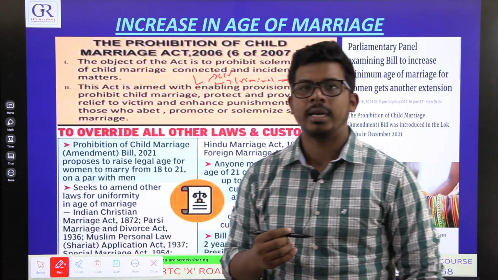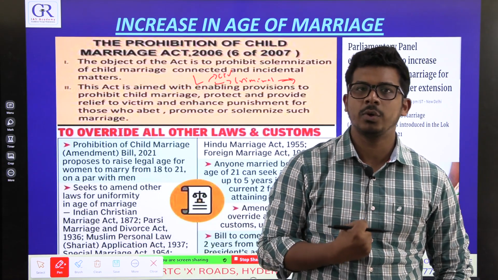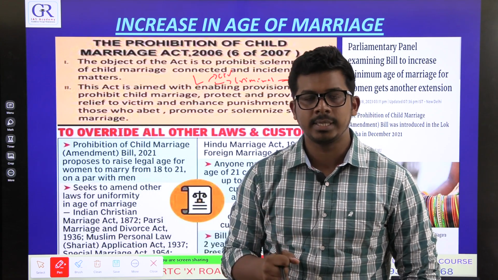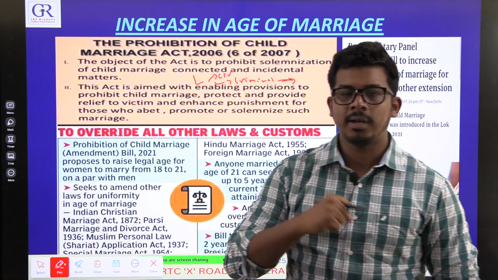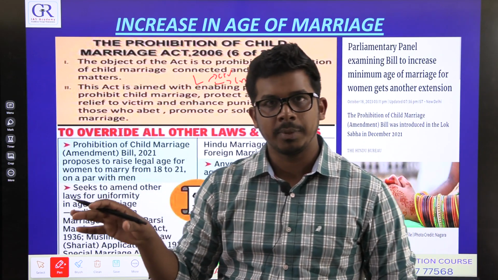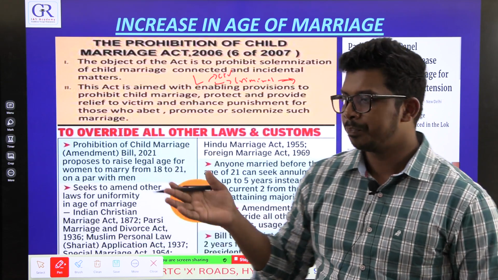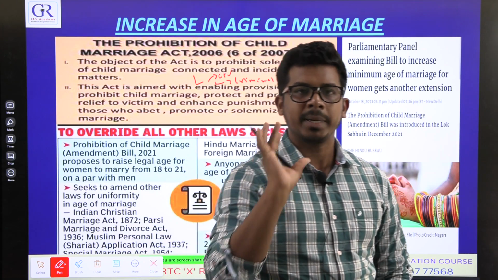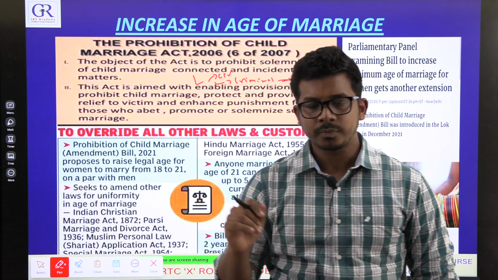There is an article called Article 44, Uniform Civil Code, in the DPSP. In the Constitution, there is Article 44 on the Uniform Civil Code. A civil code means a code for all civil activities. If a Uniform Civil Code is brought for all communities in India, then, same as criminal laws, civil laws will be equal for all communities. But the Uniform Civil Code is not yet brought in India. It is not made a law. So till now, every religion is directed by the personal laws of that particular religion, and those personal laws vary from religion to religion.